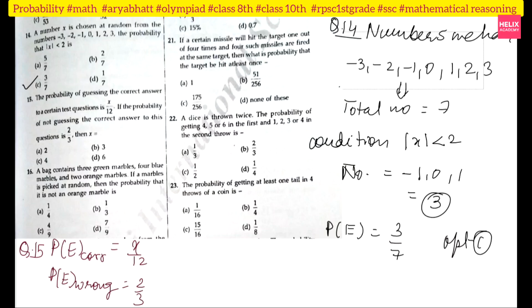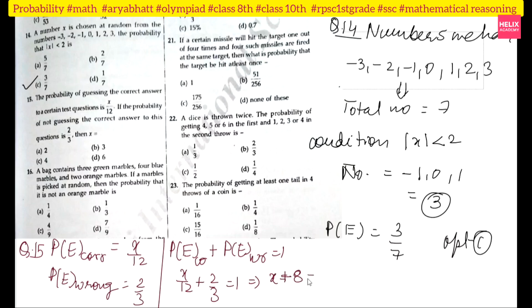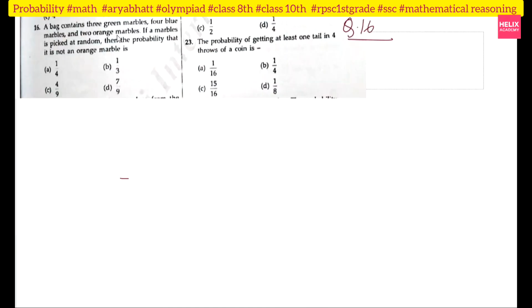How can I understand x? Because just right now I told you the probability of happening and the probability of not happening sum is equal to 1. So I can say that the probability of correct plus the probability of wrong is equal to 1, or x by 12 plus 2 by 3 is equal to 1. This implies that x plus 8 is equal to 12, because I have taken the LCM. So finally x is equal to 4. The value of x is equal to 4. So option C.